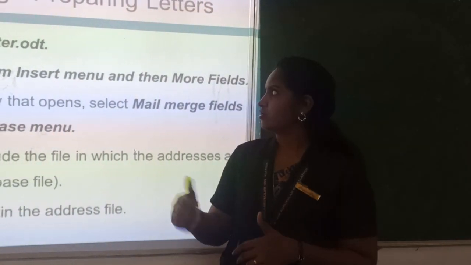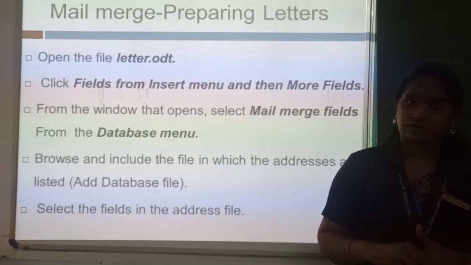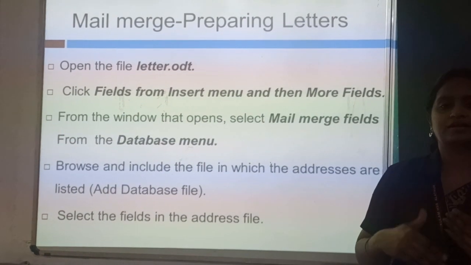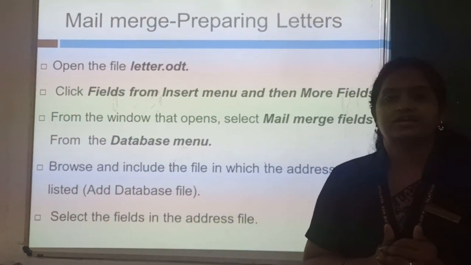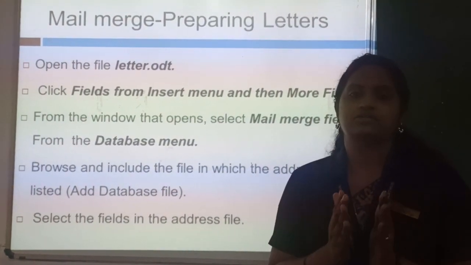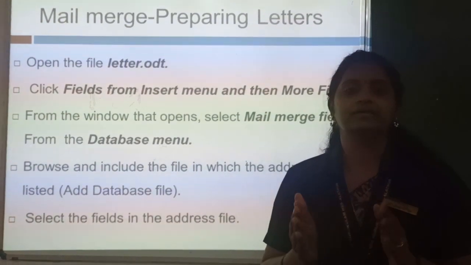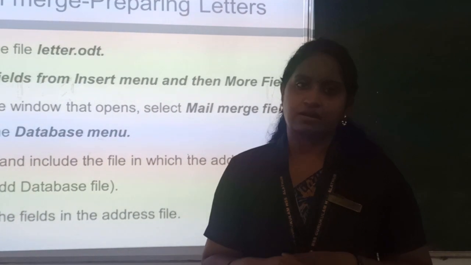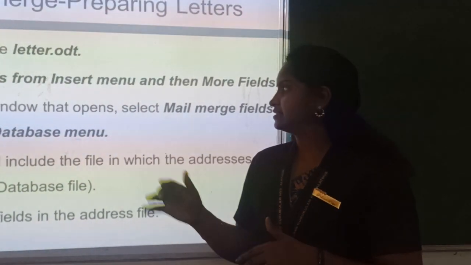That technique is known as mail merge. Clear? And you already have a format of letters, and you have to automatically generate 50 or 60 letters by adding the name and address. Each time you can't copy and paste the contents, is it? So we have an easy method.